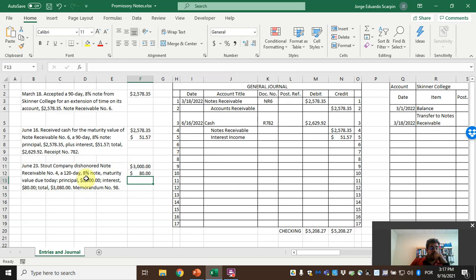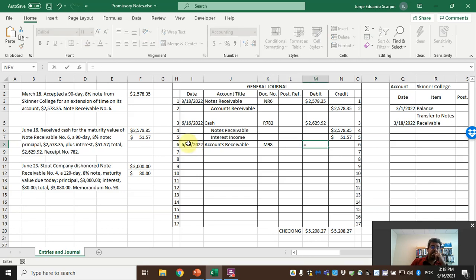So, if they dishonor it, we will move back this number from notes receivable to accounts receivable. We have no note anymore. So, June 23rd, 2022, accounts receivable, and here memorandum 98.